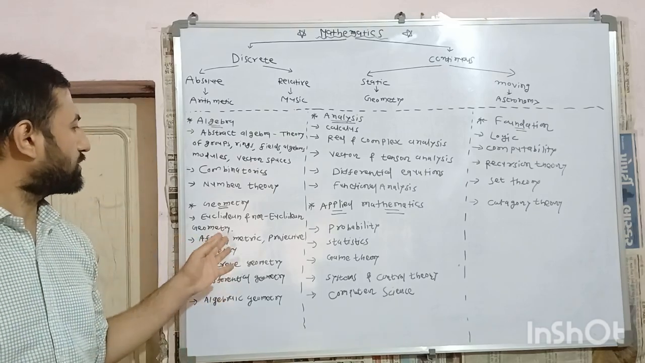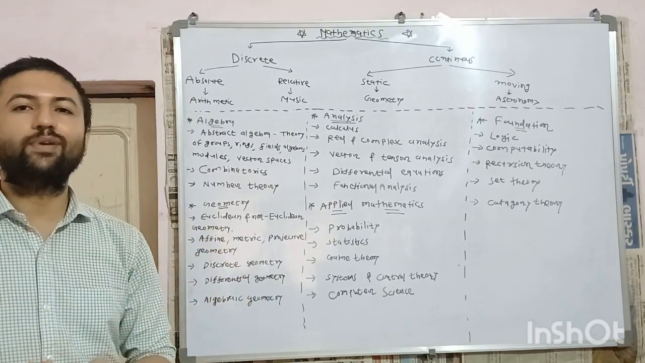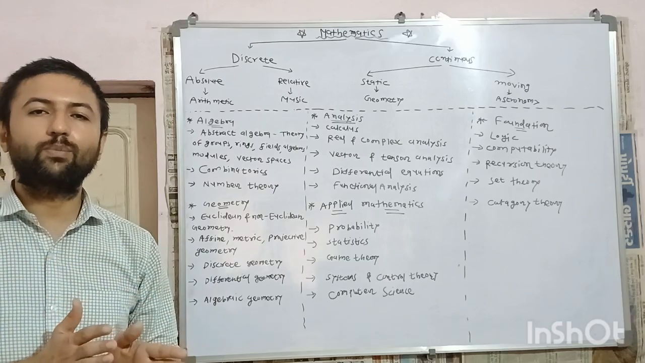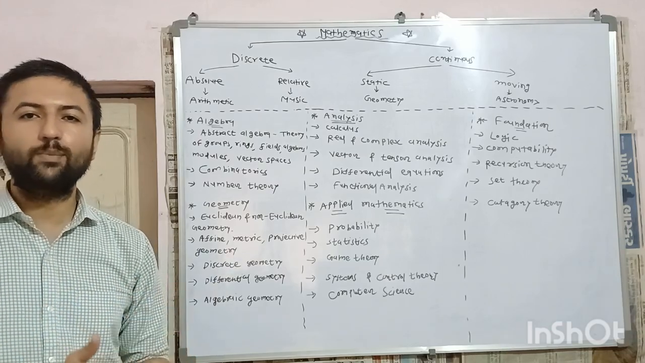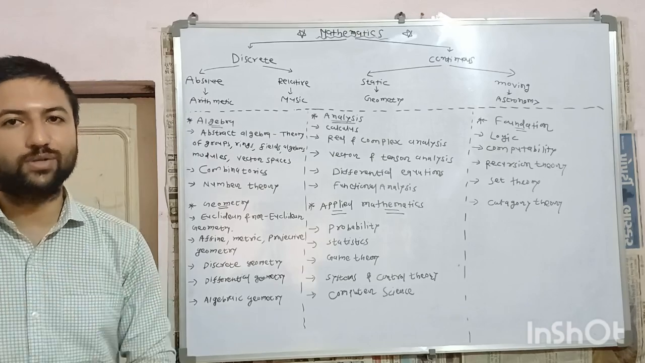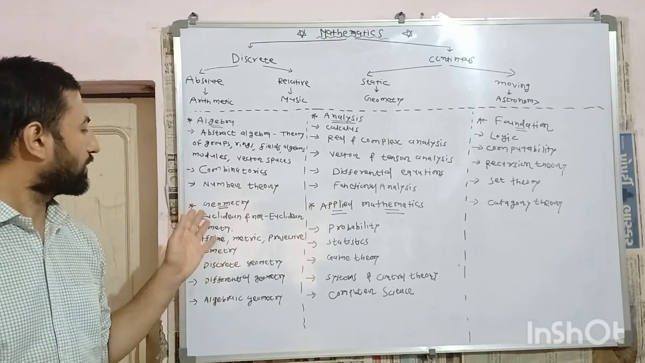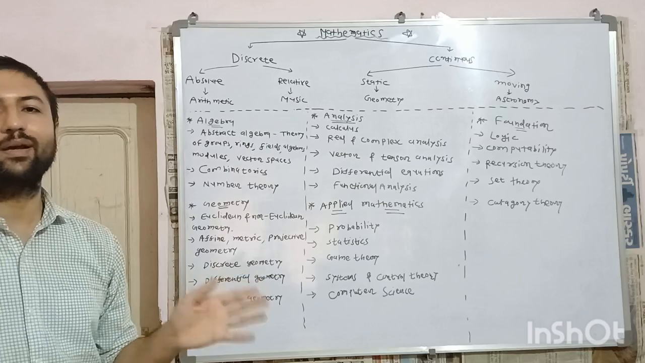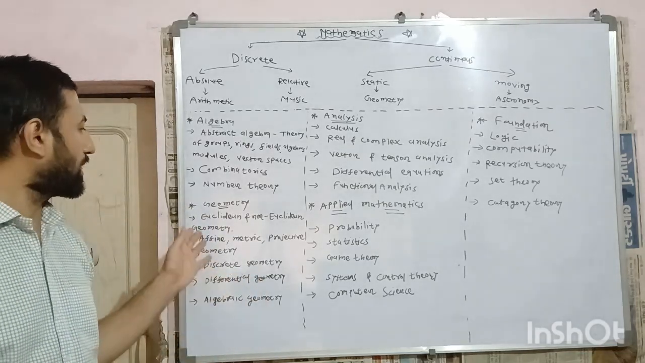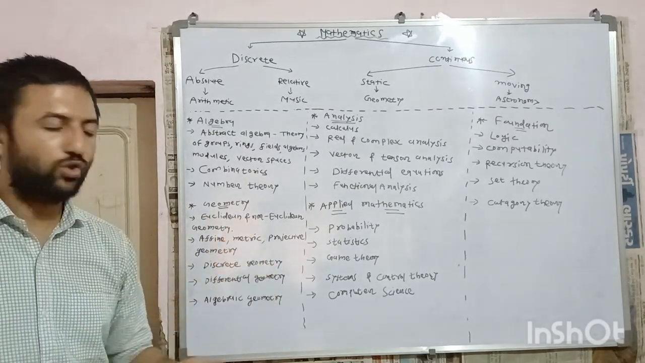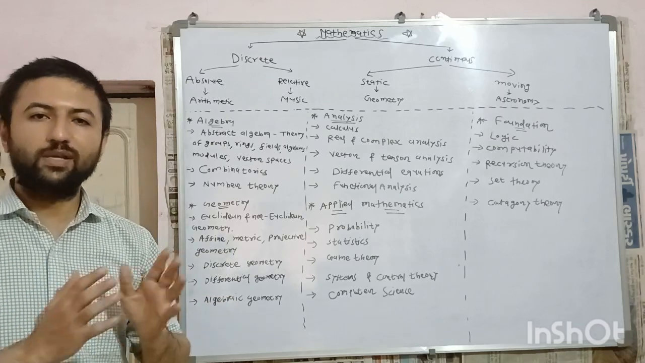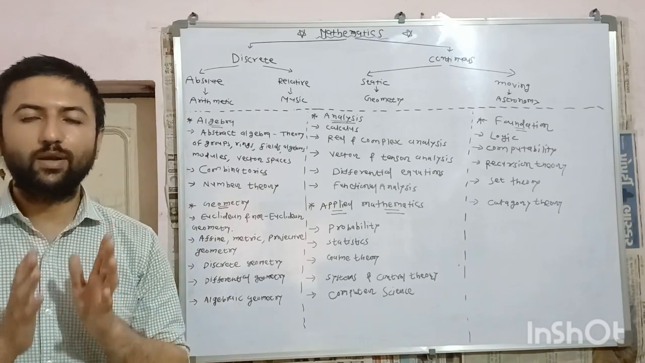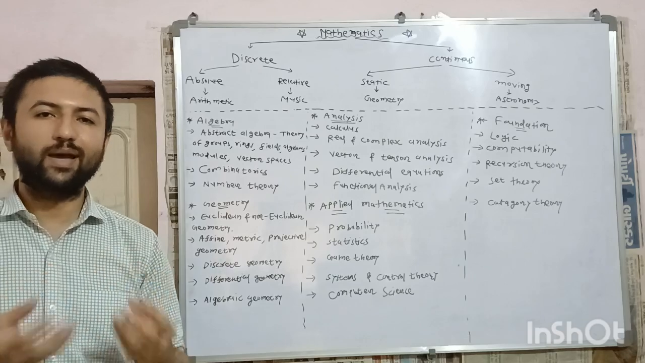Next branch is projective geometry, in which mathematical properties which remain unchanged during projective transformation are studied. It also studies various mathematical objects or terms like affine and metric in projective geometry. Next branch is discrete geometry, which involves study of discreteness.